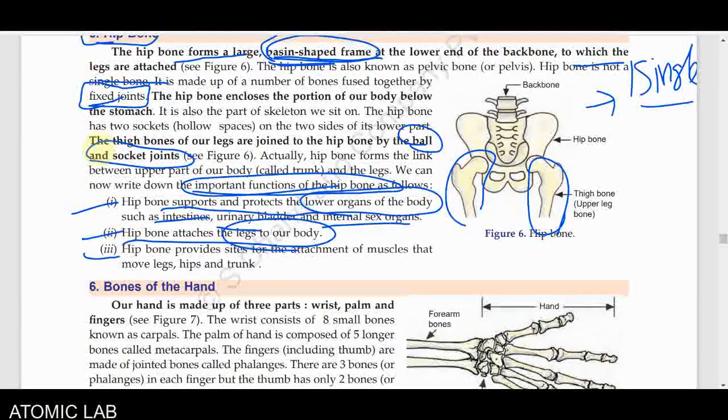Now the next is the functions of hip bones. They provide sites for the attachment of the muscles that move the legs, hips and trunk. Motion of the body is allowed by the muscles, so the bones give the site for muscle attachment. Because our muscles can be attached to these bones, our legs can be easily moved. We will explain it completely when we discuss muscle movement.